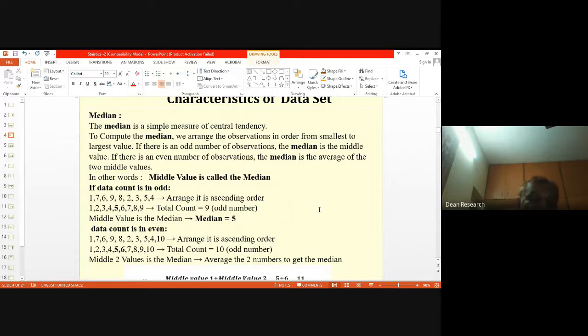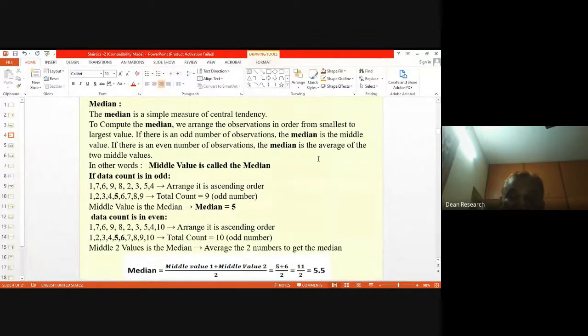On the left, you have 4 values. On the right, you also have 4 values. So there are 2 values which are middle values. What is done is to take the average of the 2 middle values, and that is taken as the median of the data set which has an even number of data. Okay, that is what is being done.